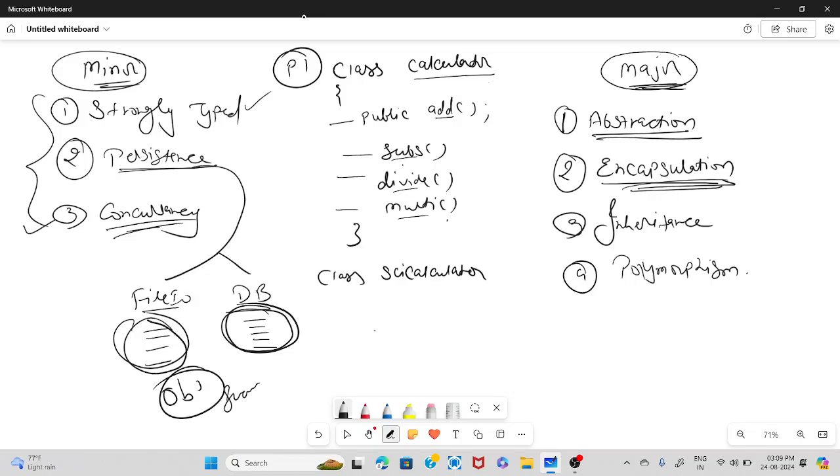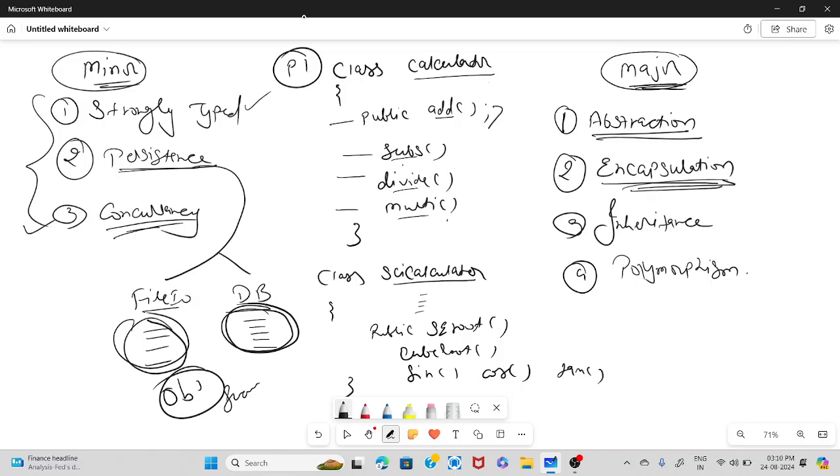So now what a scientific calculator will do, it will provide some additional functionalities like calculating the square root, then cube root, right? Some sine, cos, tan functions. So these are the functionalities. But the scientific calculator is also capable to add, divide, subtract and all that, right? So if I do not inherit anything, I have to recreate all these functions, add, divide, subtract, multiply, right?